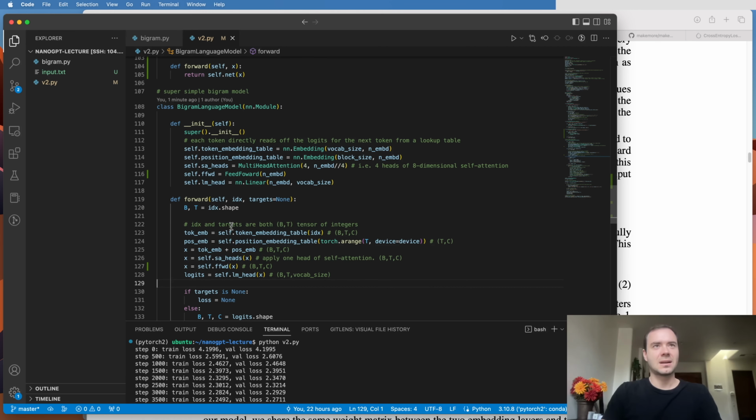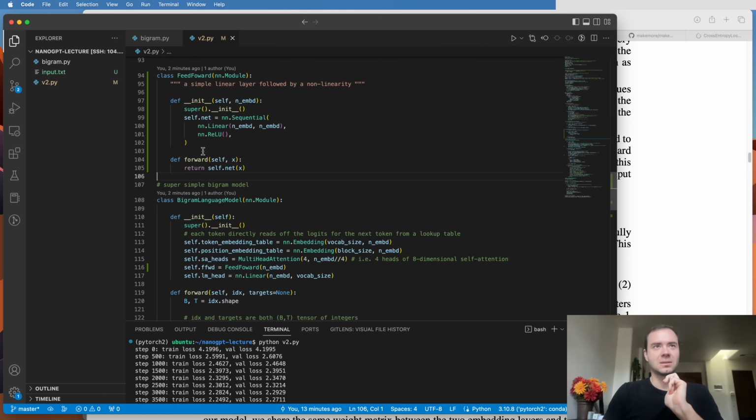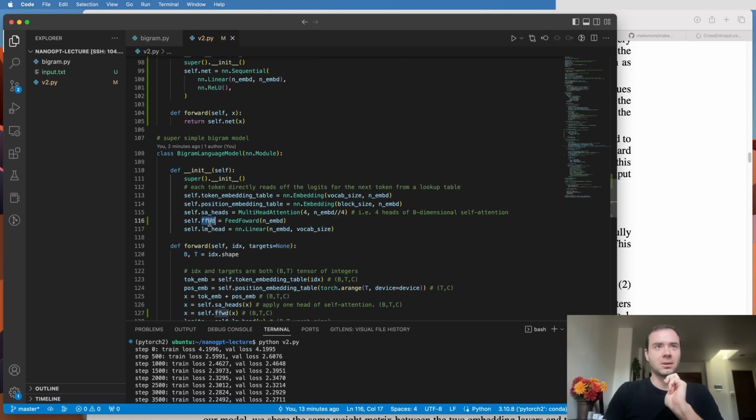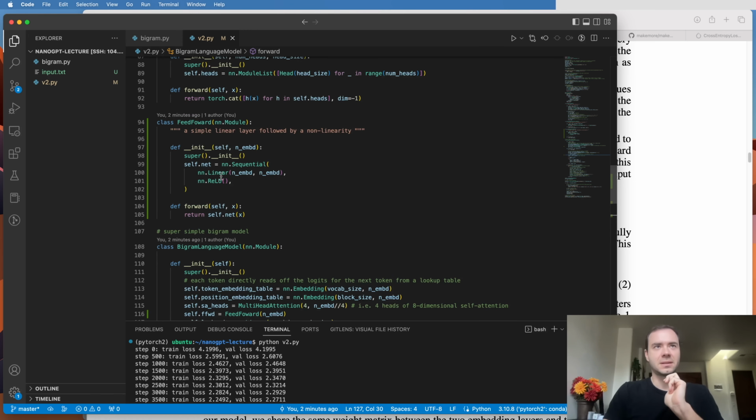And so what I've implemented here is a little feed-forward single layer. This little layer is just a linear followed by a ReLU nonlinearity, and that's it. So it's just a little layer. Then I call it feed-forward and embed. And this feed-forward is just called sequentially right after the self-attention. So we self-attend, then we feed-forward. You'll notice that the feed-forward here, when it's applying linear, is on a per token level.